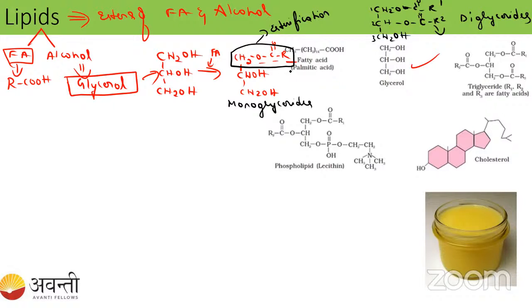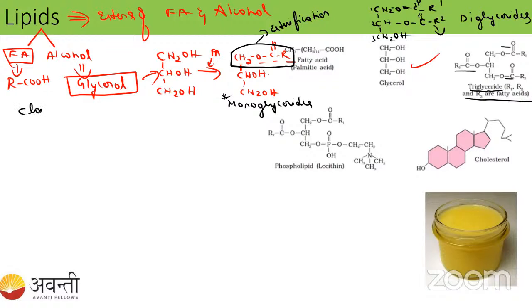When a single fatty acid is esterified, I will call it as monoglyceride. And see here, they have esterified 3 fatty acids. Here, this is the 1, this is a 2, this is a 3. So that's why they are calling it triglyceride. Okay, so you have to remember that. Okay, student. So let us come to the classification of the fatty acid.